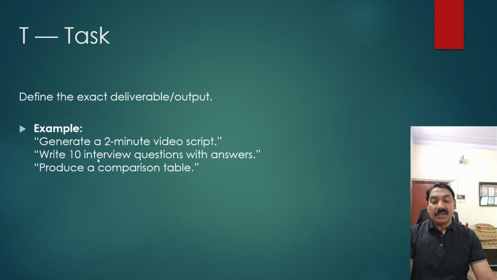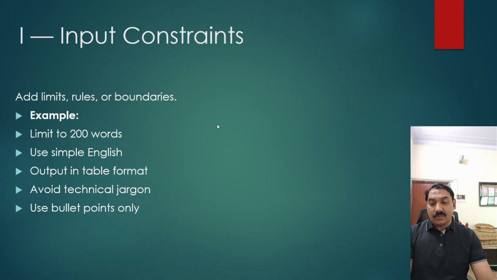For example, write 10 interview questions with answers. This is the task which we are giving to ChatGPT or other tools, and accordingly it will give you the answer. So the task is a very important part here. We need to get the output according to whatever task is provided.